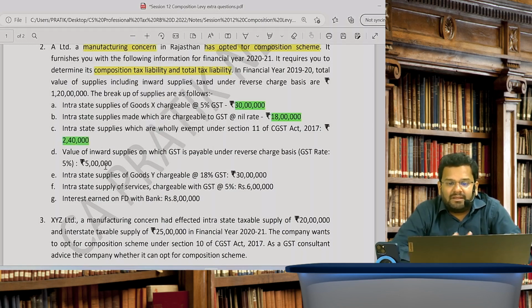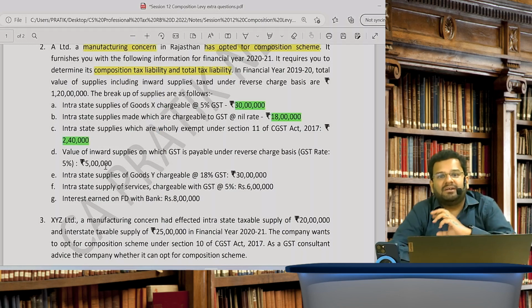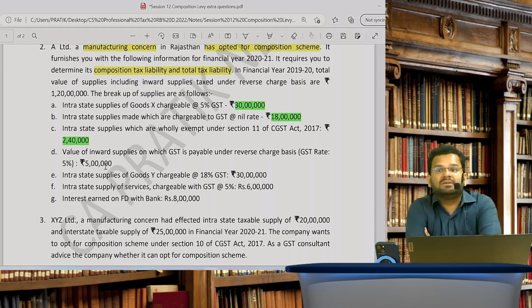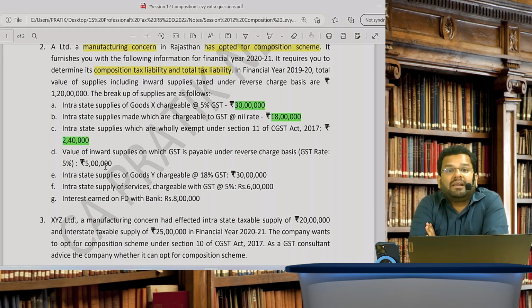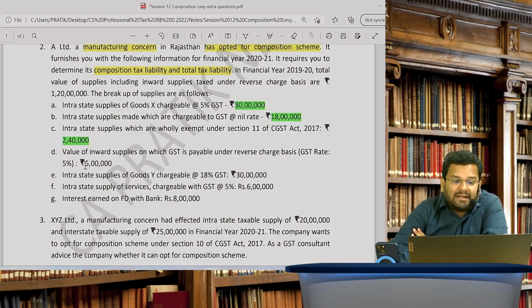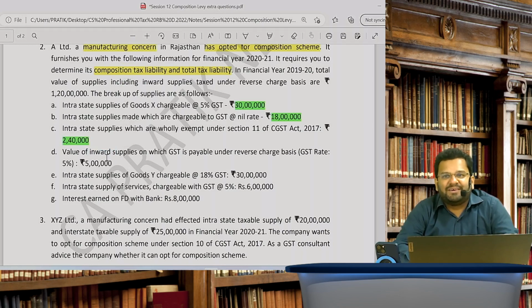Value of inward supplies on which GST is payable under reverse charge basis. Now, point is very important to understand here. We are not calculating aggregate turnover for deciding eligibility criteria. We are calculating total turnover in the state for deciding how much will be GST payable. But in that also it will not be included, because on inward supply, which is taxable on a reverse charge basis, concessional rate is not applicable. So GST will be payable at the specific rate applicable to this transaction.